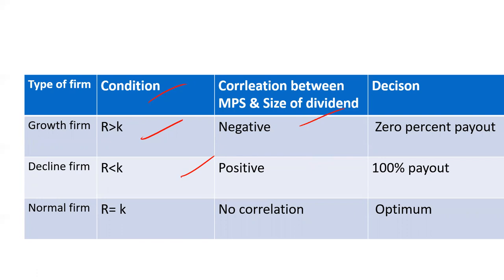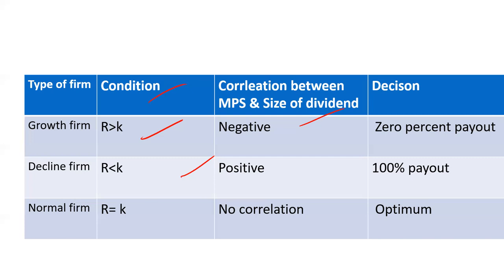The principle behind the 100% payout is that the company is not earning much money. So it pays the dividend so that it can attract shareholders in future to invest in that company, by which it can get some funds. Okay. So this is the motto behind the 100% payout in case of decline firm. I am telling this because such type of things can be asked in the assertion reason type questions.